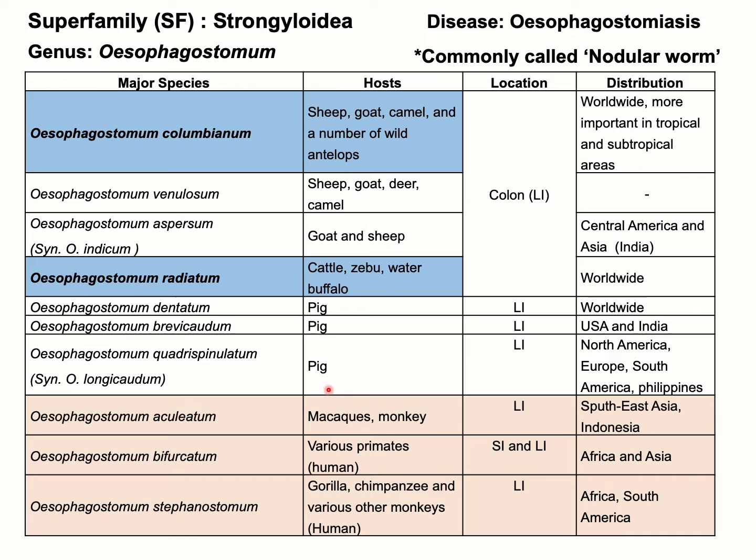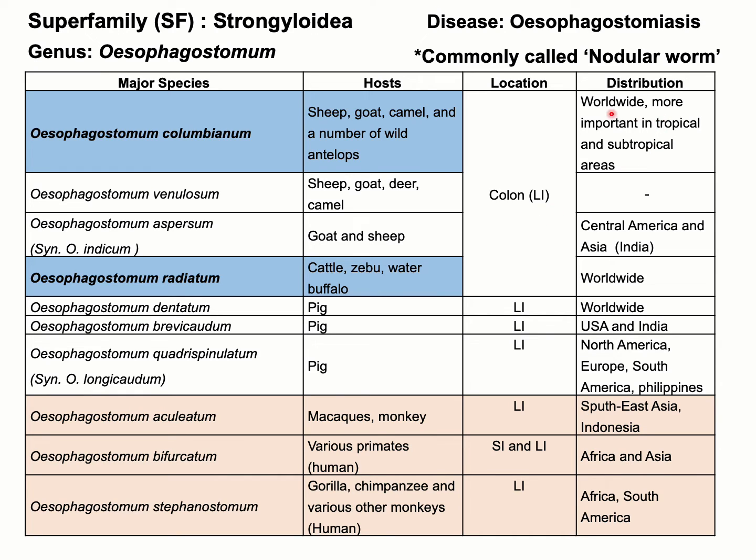And for pig, the important species includes Oesophagostomum dentatum, Oesophagostomum brevicaudatum, etc. And there are some other species under the genus Oesophagostomum that are also important for different wild animals such as monkey and different other primates. So all these parasites are located in the large intestine, especially the cecum and colon.